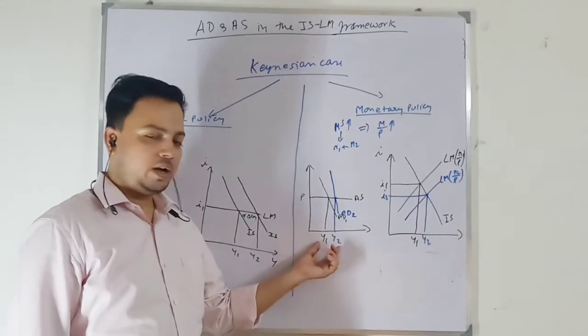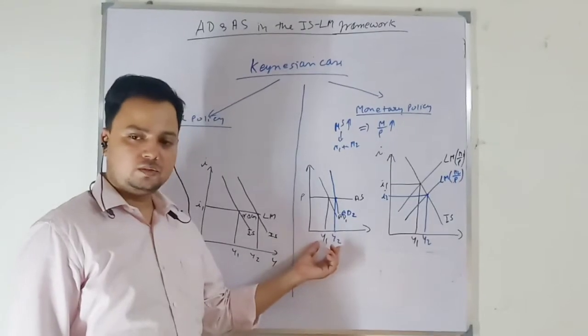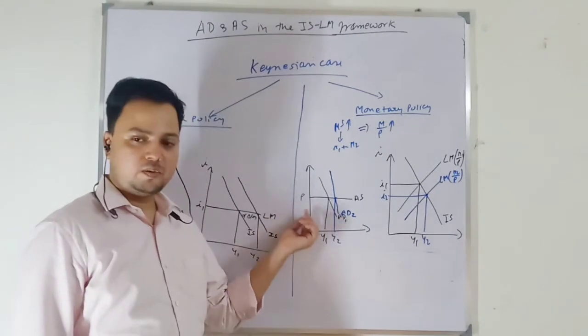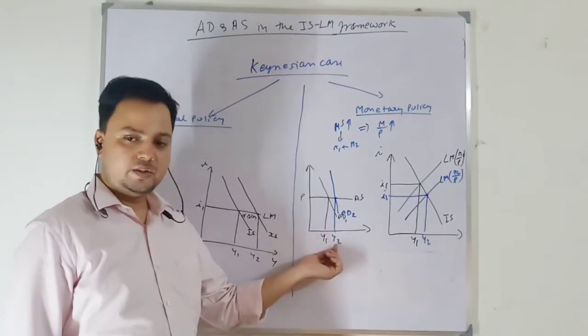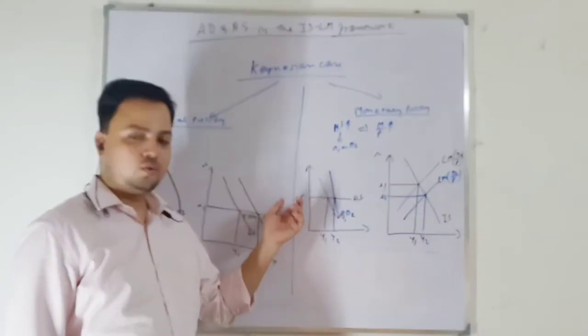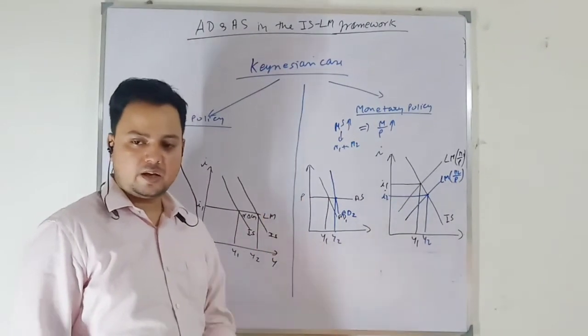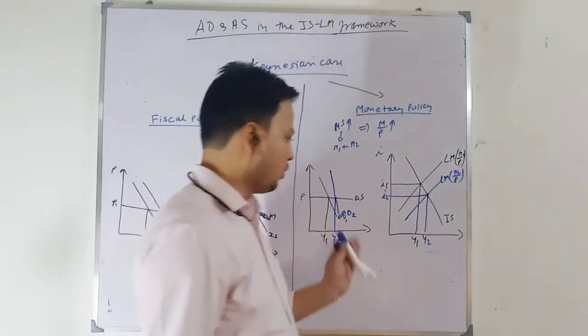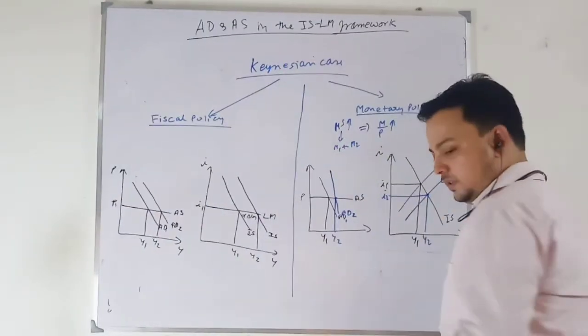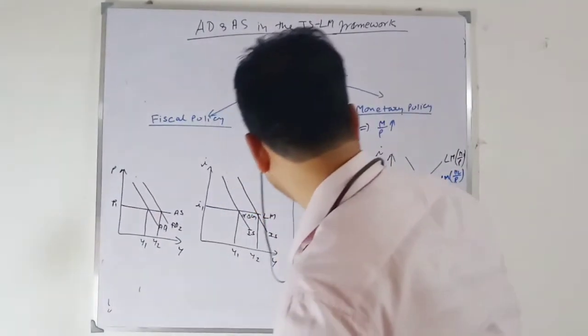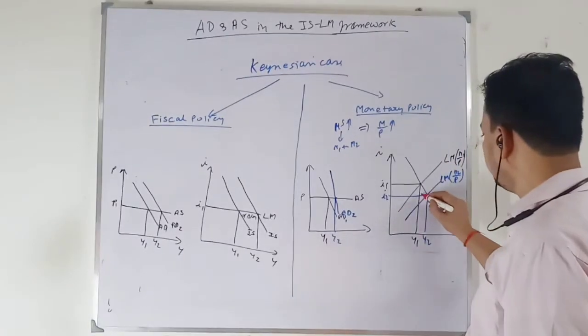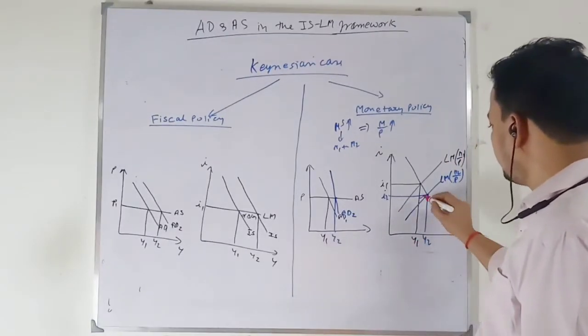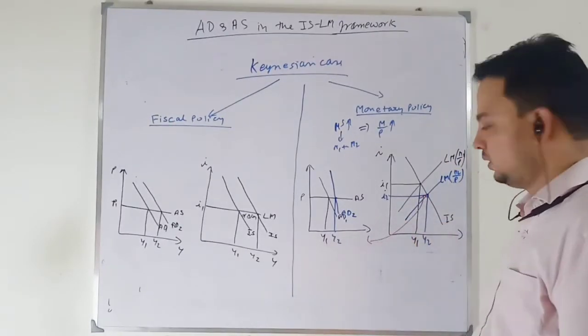And in the aggregate demand aggregate supply model, we also see that for the given price level, aggregate output will increase. And there will be no change in price because the economy has idle capacity. So more output can be produced at the same price level. Then the question is how much is the shift? If you remember, output increases from Y1 to Y2. This shift is how much?